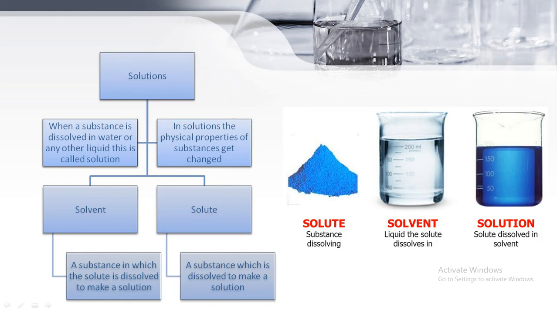One is solvent and the other is solute. Solvent is a substance in which the solute is dissolved to make a solution, and solute is a substance which is dissolved to make a solution. In the sugar and water example, the sugar was the solute which was added in water, and water was the solvent in which the solute was added to make the solution, right?